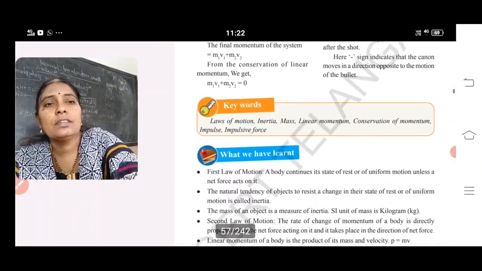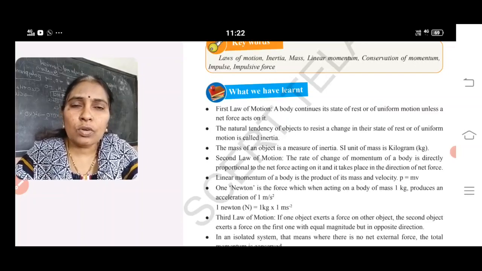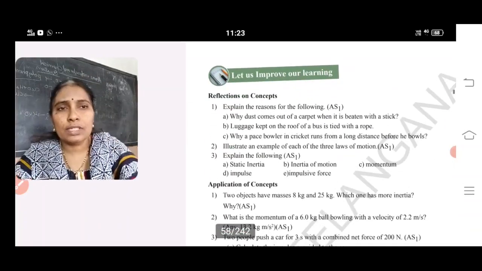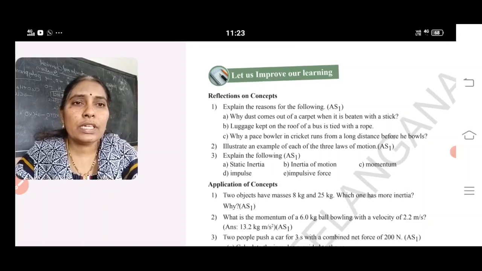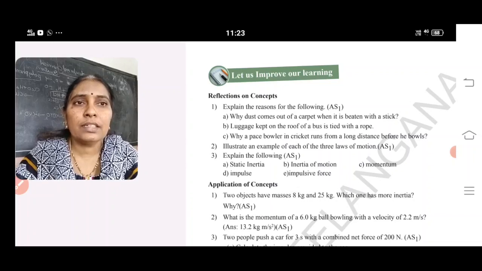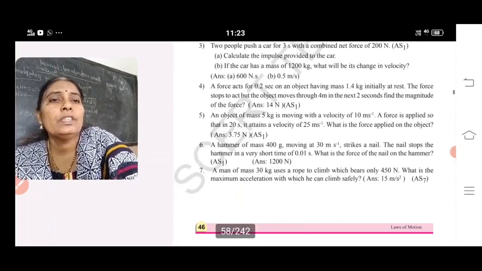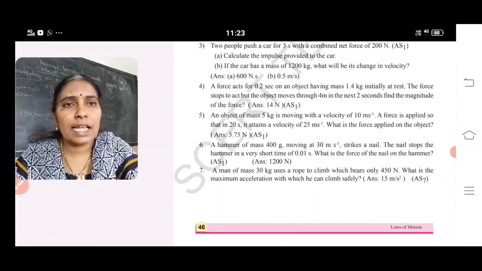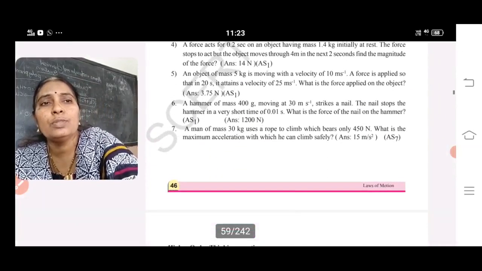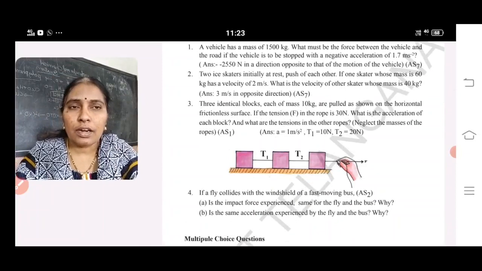So from this, what are the important topics? First law, second law, third law, momentum conserved, momentum definition, and examples of the third law are most important. Illustrate an example of each of the three laws, important. Next, the first question is also important, and all problems you need to solve. Whether in rough notes or classwork is up to you, but the first two answers I gave, write in rough notes. And this problem you have to practice. So better you practice all the problems in your rough notes.